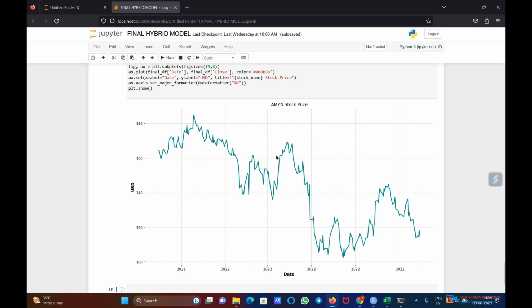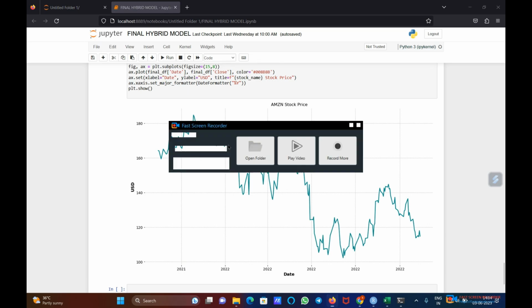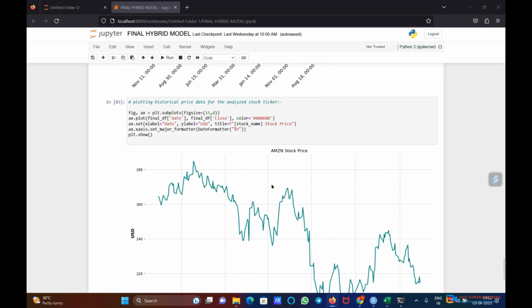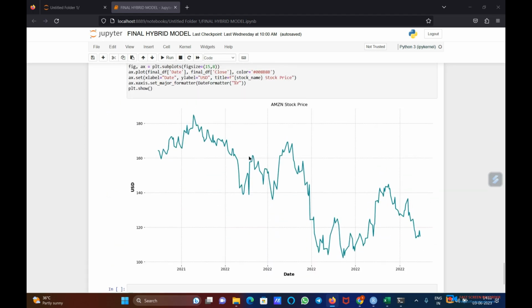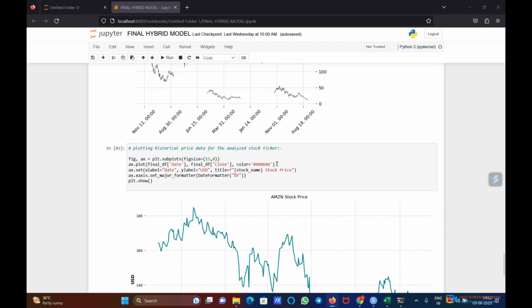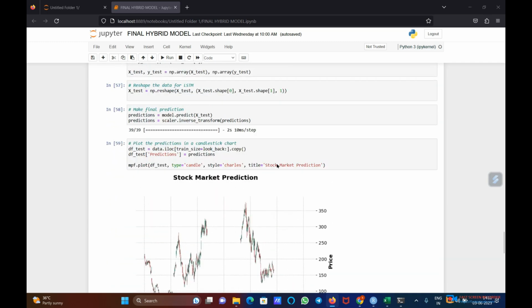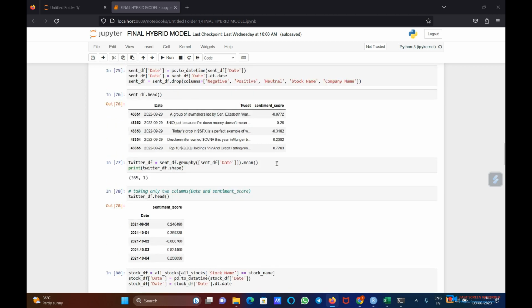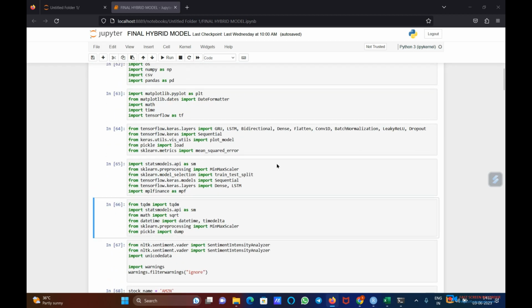But in the hybrid model prediction, this is the result of the final model, which is very reliable, and you can see the continuous graph. It does not break at any point. It is showing clearly at any time scale. It is showing the predicted value of the stock that is quite good. So now let's take a deep look at how we have developed this algorithm.